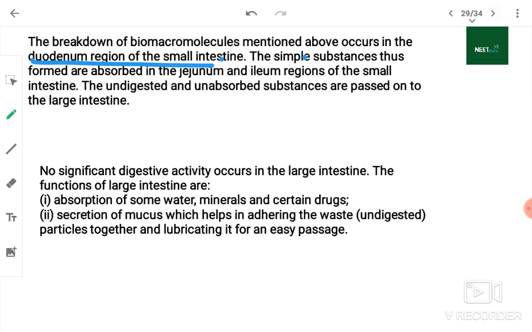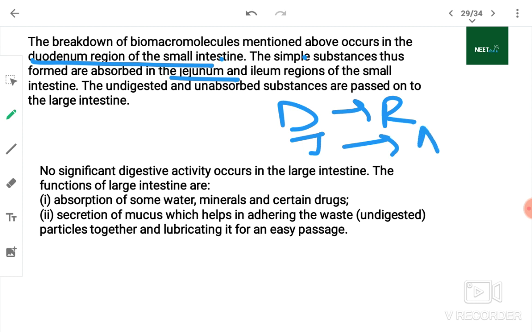In the duodenum region of the small intestine, the simple substances thus formed are absorbed in the jejunum. See, in the duodenum those reactions will take place. In the jejunum, absorption will be taking place, and in the ileum also. And the undigested, unabsorbed substances will be there in the duodenum, jejunum and ileum.